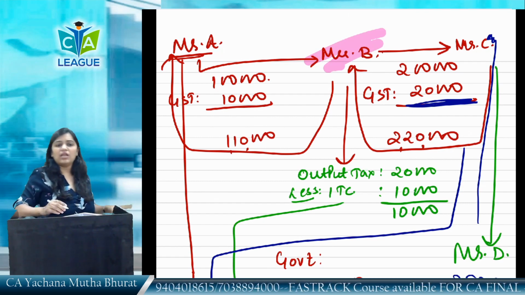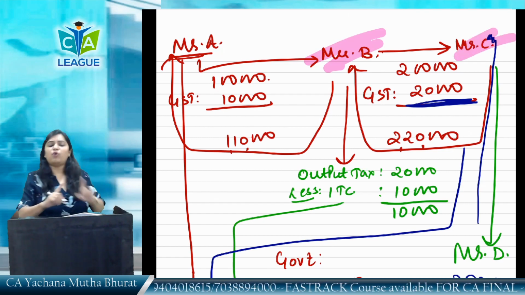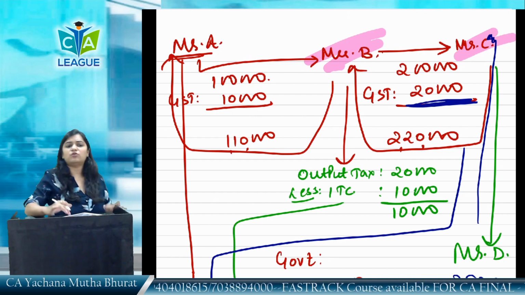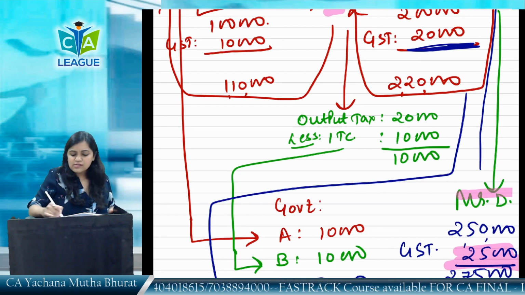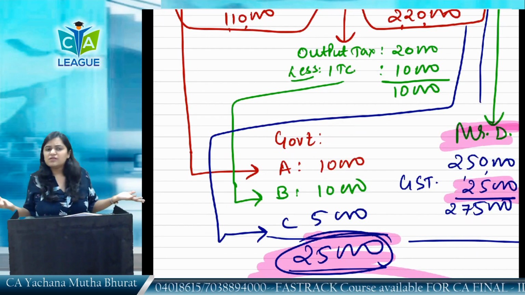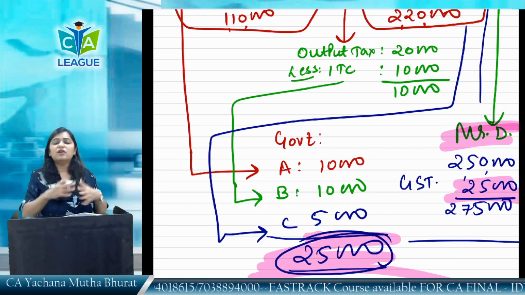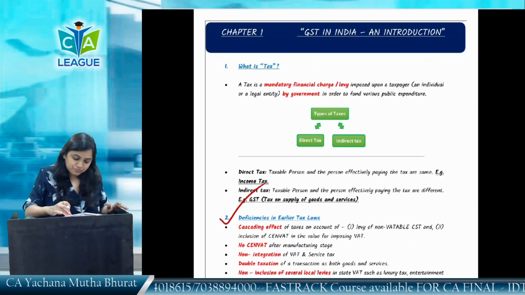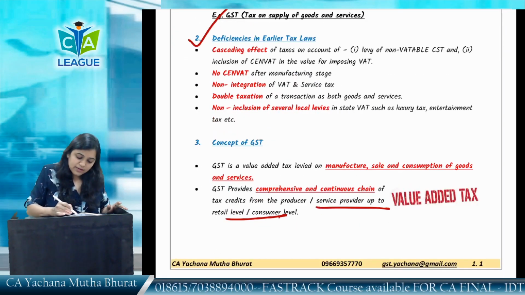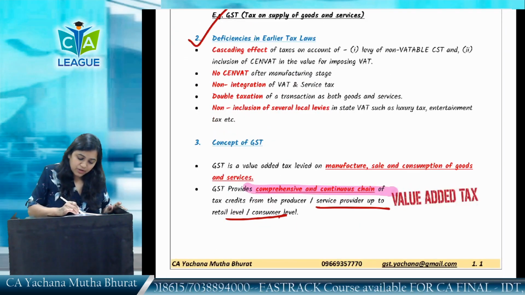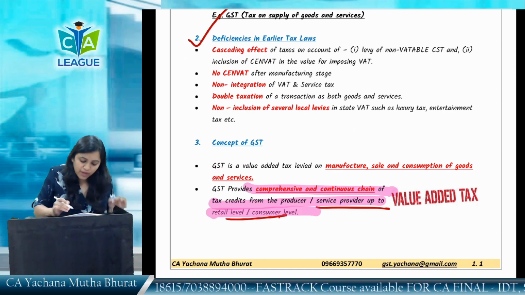He has paid to Mr. A. Mr. C has got the credit of whatever he has paid to Mr. B and deposited to the government. Mr. D is the final consumer. Final consumer is definitely not going to get the credit. You, me, we the final consumers do not get the credit. So here it is a comprehensive and continuous chain of credit from producer, servicer up to a retail and consumer level.